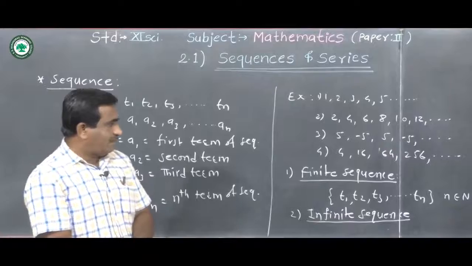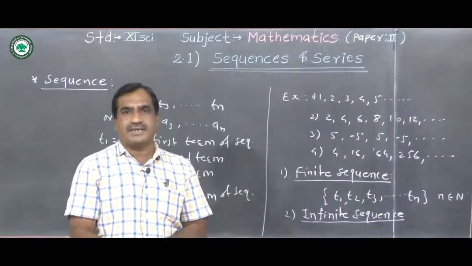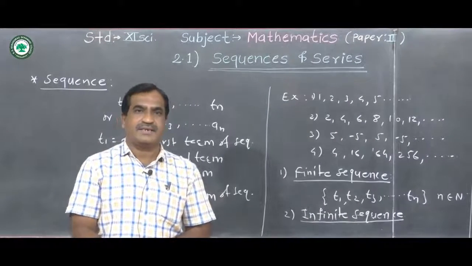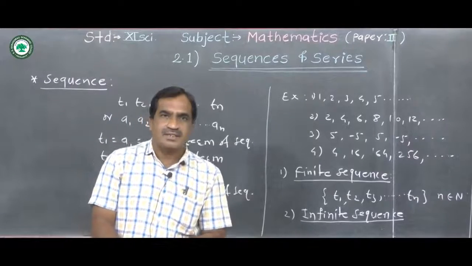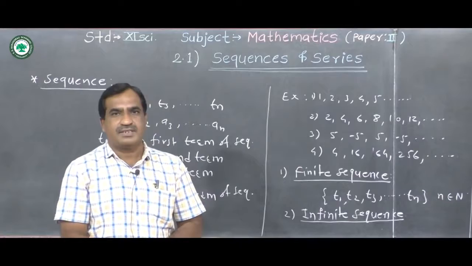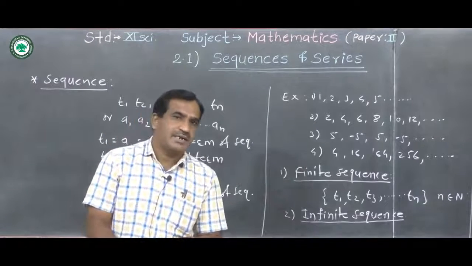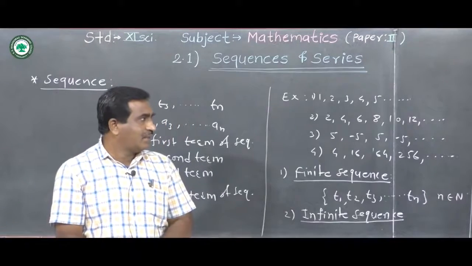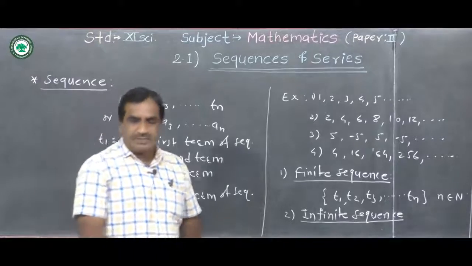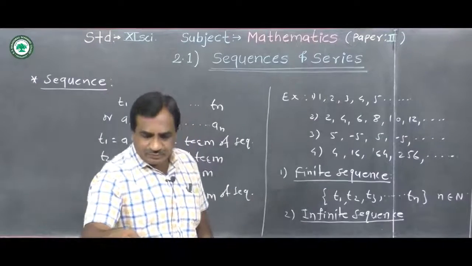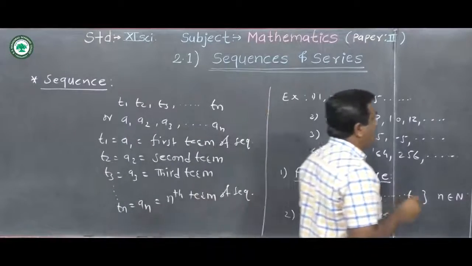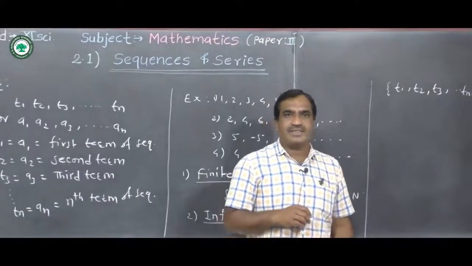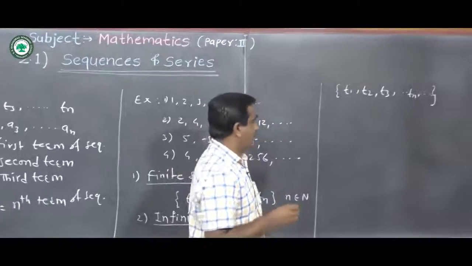We have studied arithmetic sequence in 10th standard: what is meant by arithmetic sequence, the nth term of an arithmetic sequence, and the sum of the first n terms. This part is already studied in 10th standard. Here also we have to see the definition of arithmetic sequence, the nth term, the sum, and some remarks on arithmetic sequence.